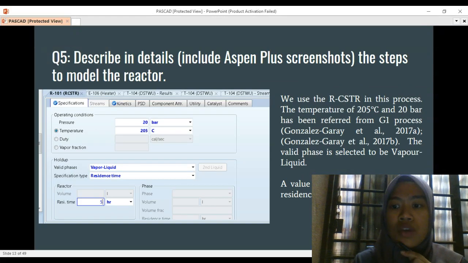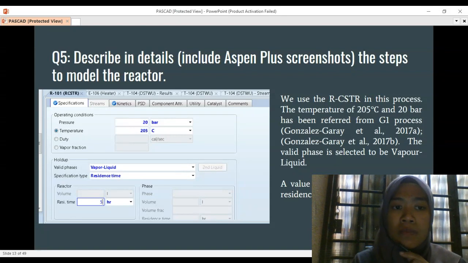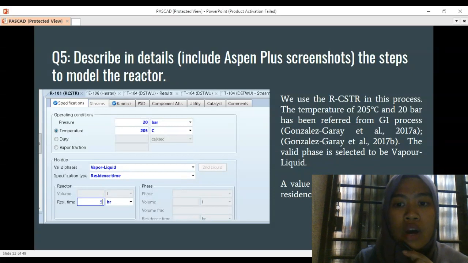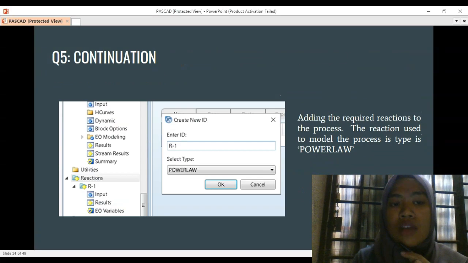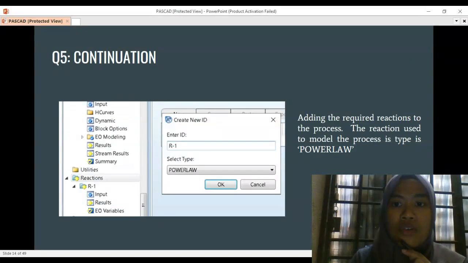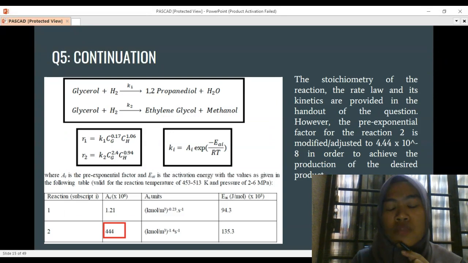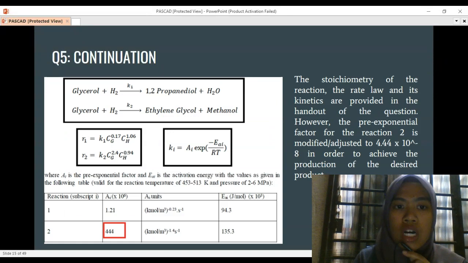And then for question 5, we are going to describe in detail the steps for the model reactor. Okay, so we are using the RCSTR, and the temperature is 205 and the pressure is 20 bar. After that, the valid phase is selected to be vapor-liquid, and the value of 5 hours is the first guess for the residence time, and then we run the process. After that, we add the reactions, whereby we choose the type of power law. We substitute the stoichiometry and also the kinetics that are provided in the question. So the values will be substituted into the spans.